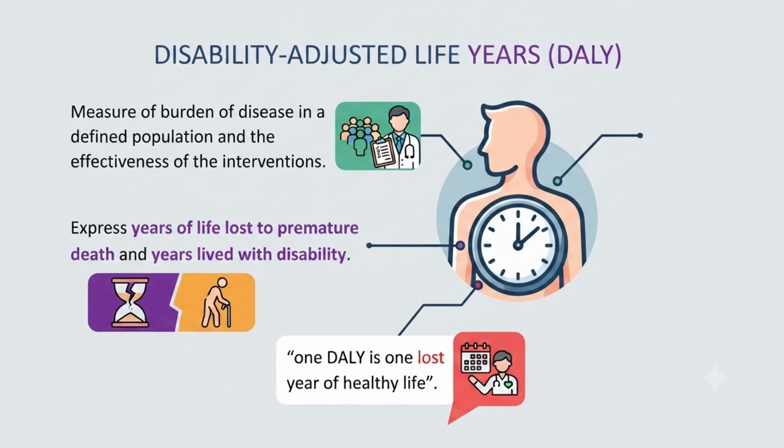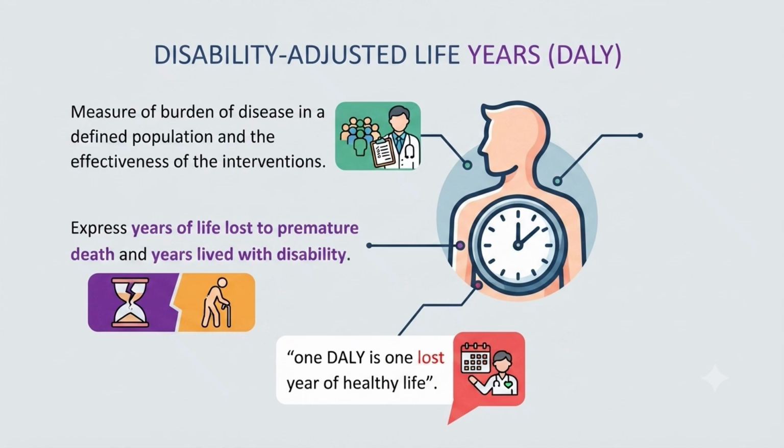And because of any medical intervention, if DALY is decreasing, it means that the intervention is effective. Here we are not subtracting for life expectancy and all. We are directly measuring how many years the person is living with disability. So this is defined as years of life lost to premature death and years lived with disability.